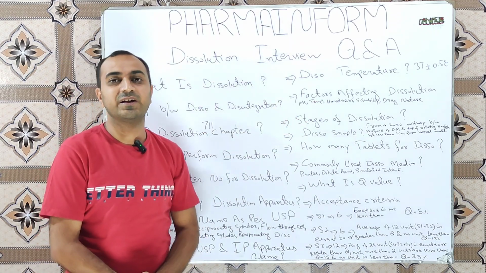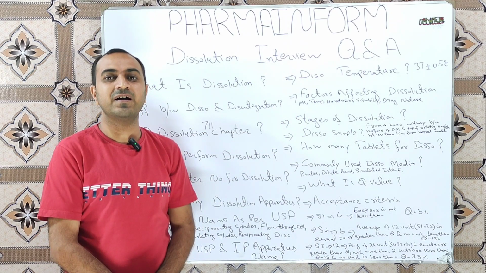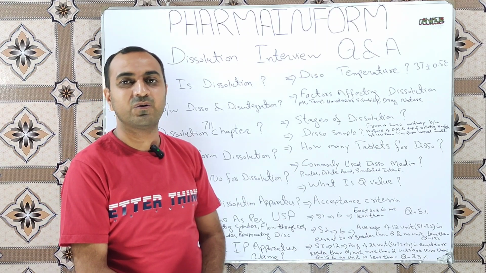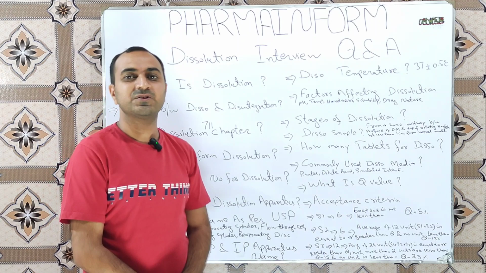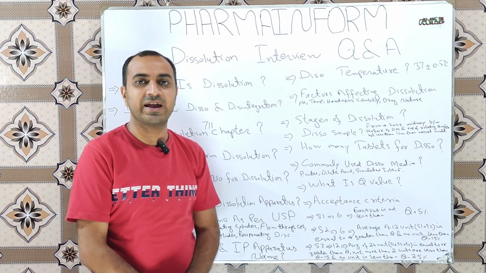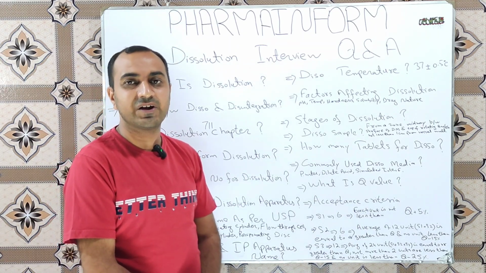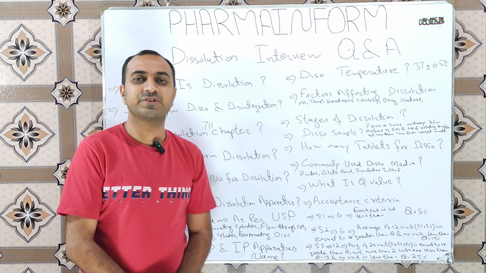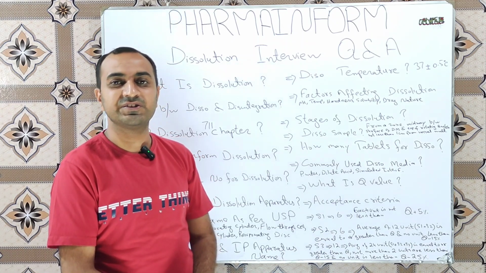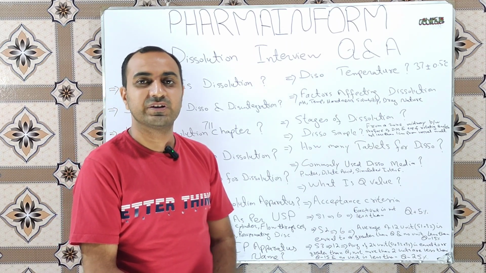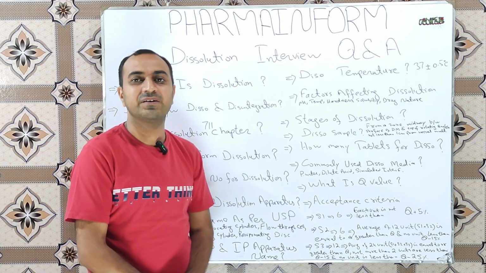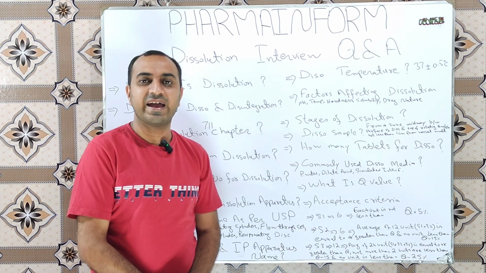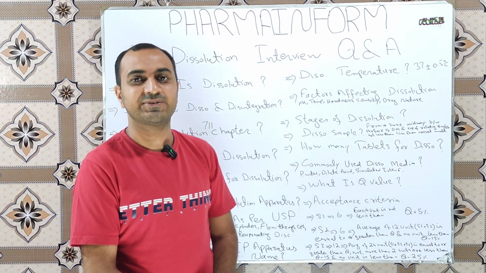The next question is: what are the factors which affect the dissolution? The factors which affect the dissolution are the tablet or dosage form, hardness, pH of the medium, temperature and nature of the drug, and the drug solubility. The next question is: how many stages of dissolution are there? There are 3 stages of the dissolution. Next question: name the stages of the dissolution. These stages are S1, S2 and S3.